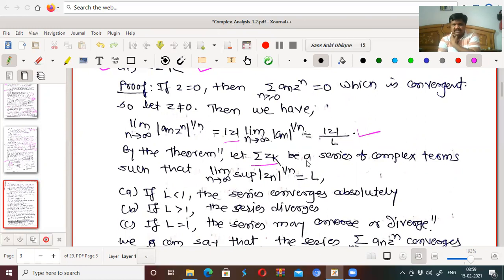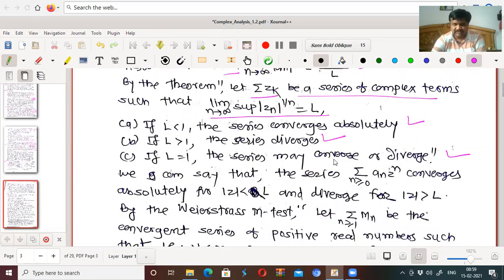Now we know the theorem. If the sum of z_k is a series of complex terms such that the limit as n tends to infinity of the supremum of |z_n|^(1/n) equals L, then if L < 1, the series converges absolutely. If L > 1, the series diverges. And if L = 1, the series may converge or may diverge. We have seen this result.